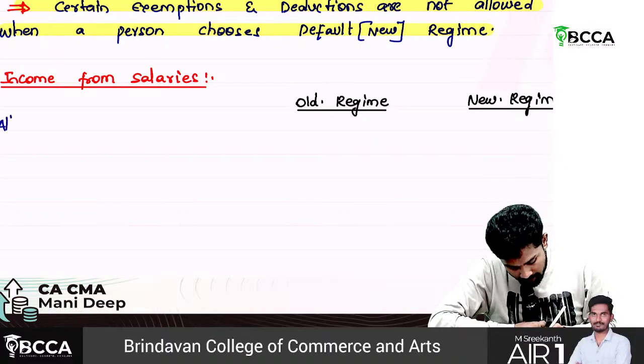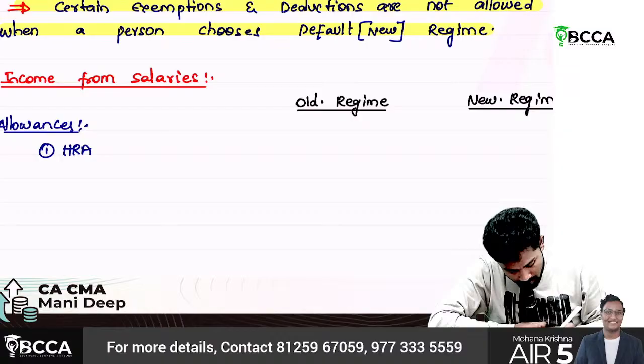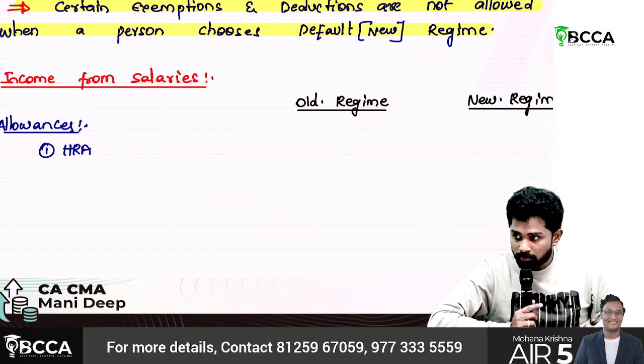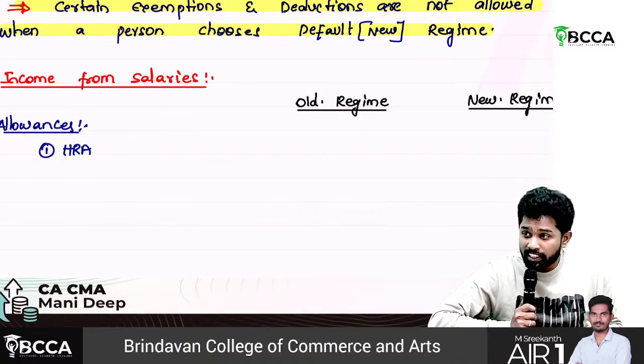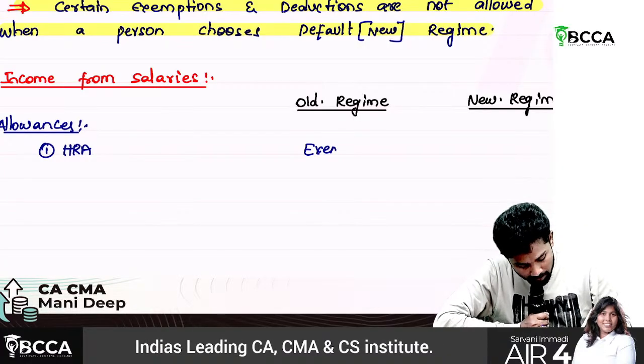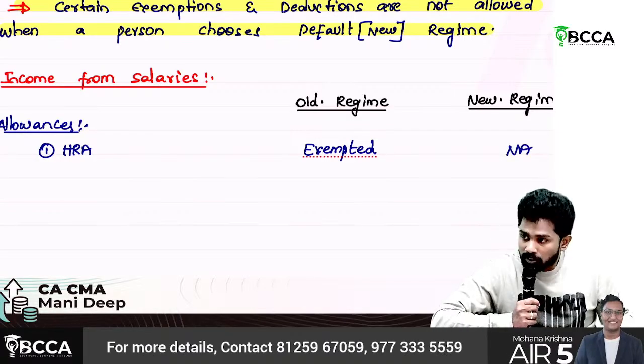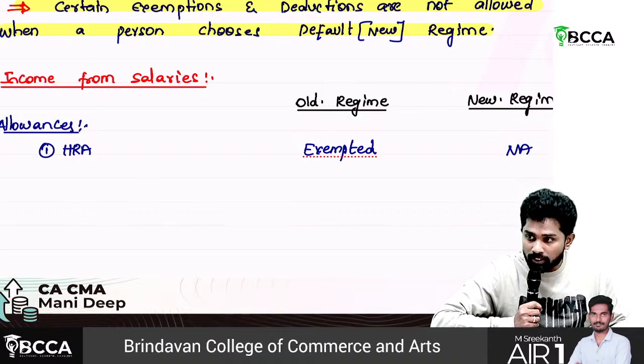Some major allowances we will cover, sir. HRA: there is an exemption in the old regime, whereas in the new regime it is not applicable. So HRA exemption is not available in the new regime.